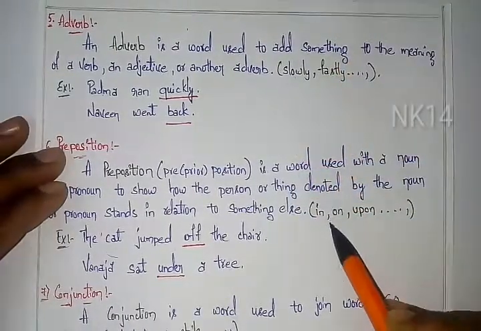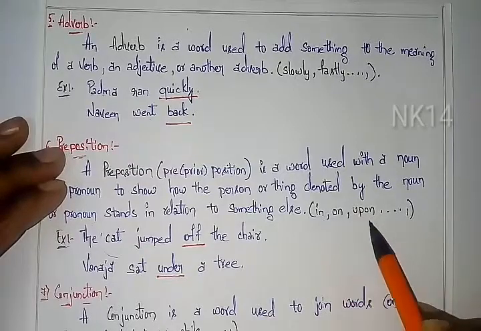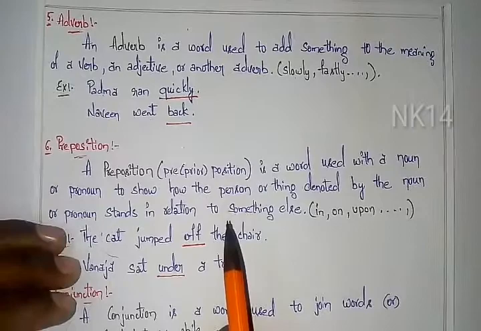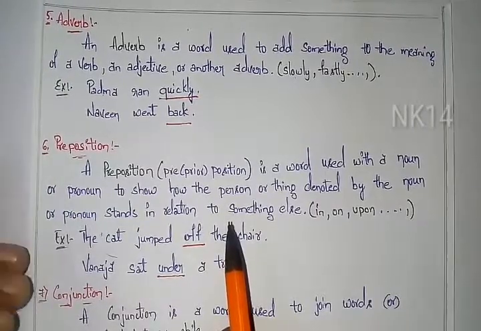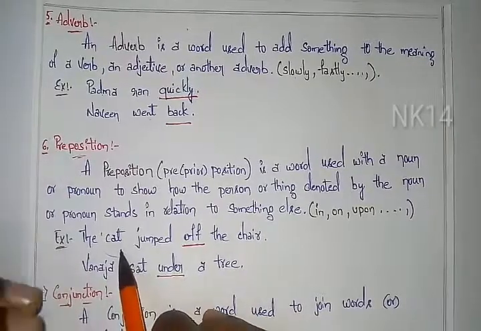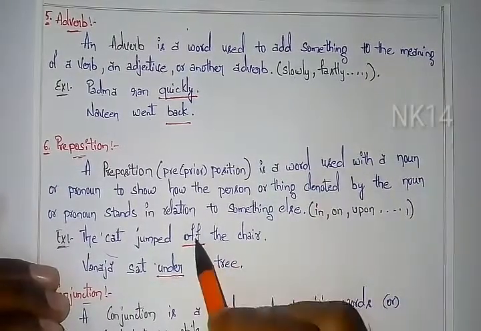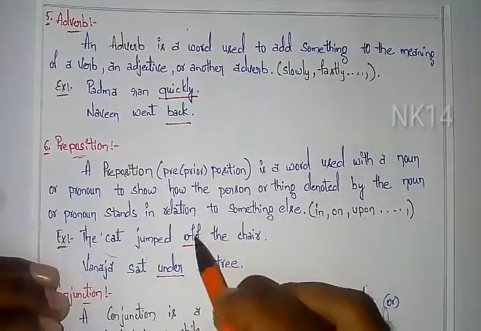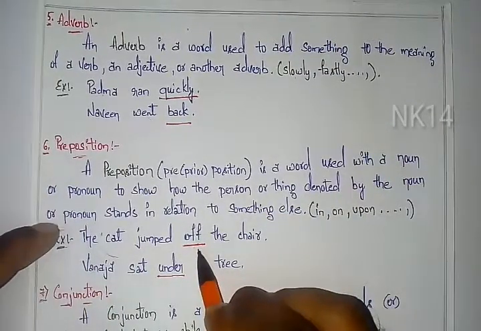For example, in word form, I have taken in, on, upon. Let's check the examples in sentence form. If you see the sentence form examples, then you can understand easily. The cat jumped off the chair. So the cat which was sitting on the chair jumped off. What happened? It is moving away from the chair. It is jumping off. So off indicates the preposition.